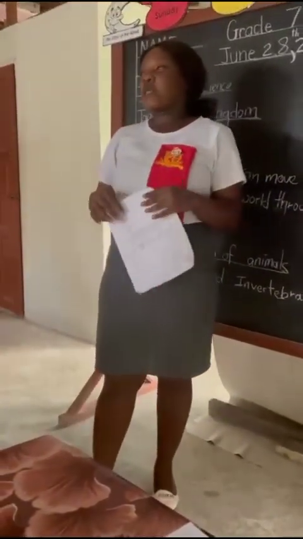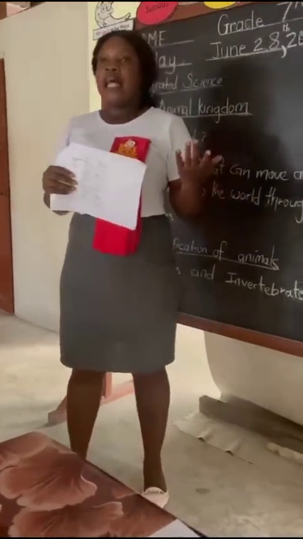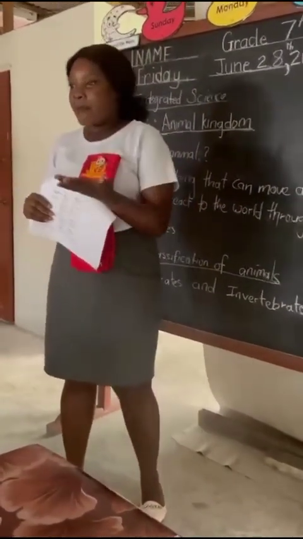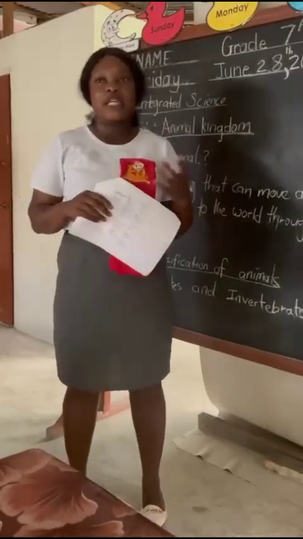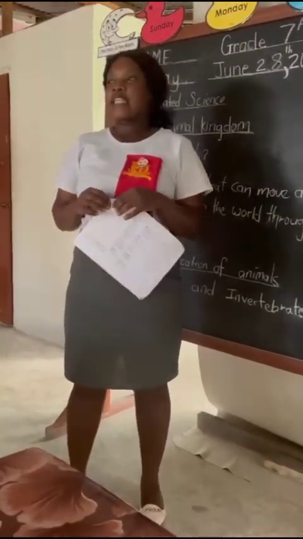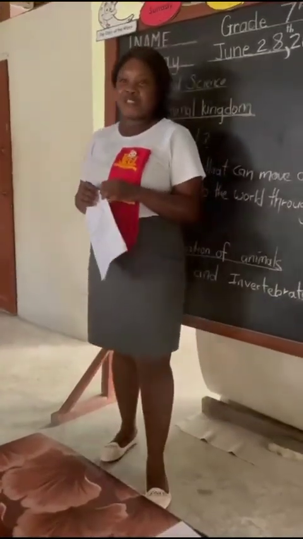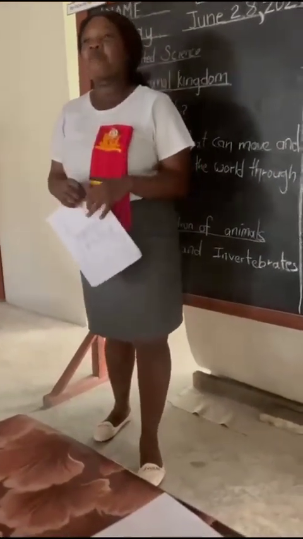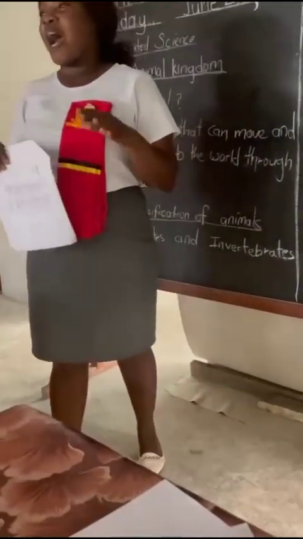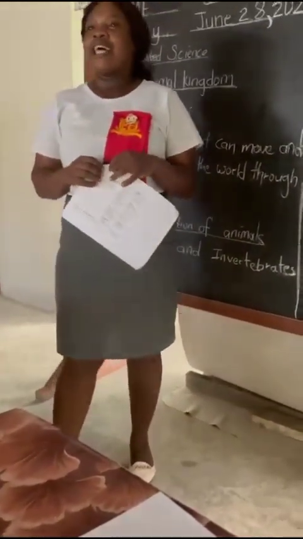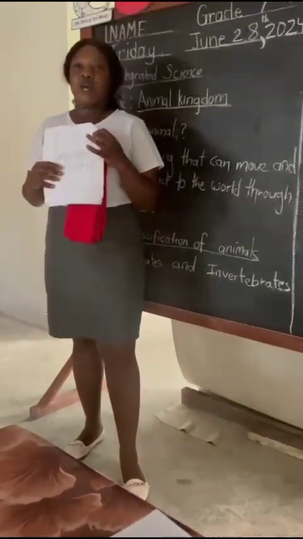So if vertebrates are animals with a backbone, what can we say invertebrates are? Yes, very good. I have some very smart children here this afternoon. Invertebrates are animals without a backbone. Very good, Tanisha.